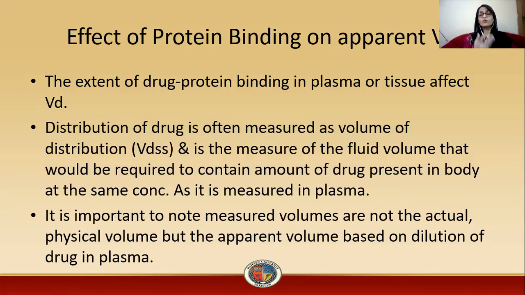That is, we assume them so that this is the volume of distribution in which the drug is distributed, and these volumes are apparent volumes because they are based on the dilution of drug in plasma. The drug is concentrated when it is not distributed into any liquid, and when it is distributed, or you can say dissolved, in any liquid or fluids in the body, it will be diluted. When the drug enters into the plasma, it gets diluted. So it is based on that dilution that we get the apparent volume.